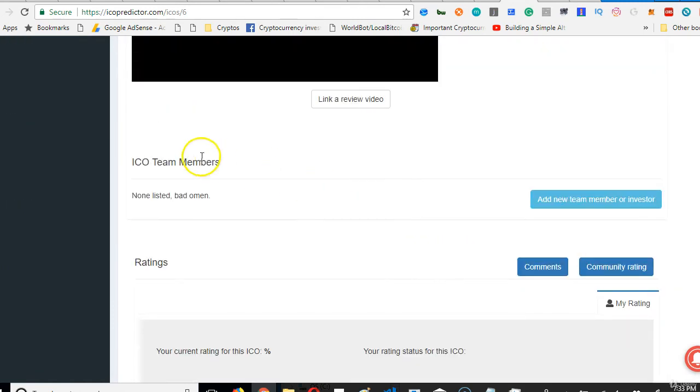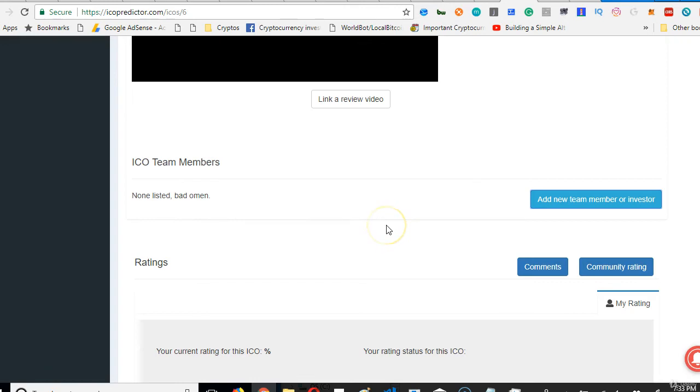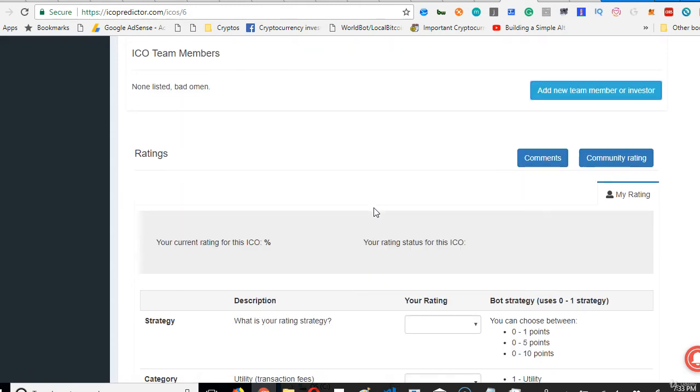Going down here, we have the next section we'll do in the next video, which is the team members. We have not researched the team members, so this section helps you sort them out. It's very short. If you click on this, you have to list 1 team member. So in the next video, we're just going to list 2 or 3 team members. I'll teach you what to look out for when you're researching the team members.